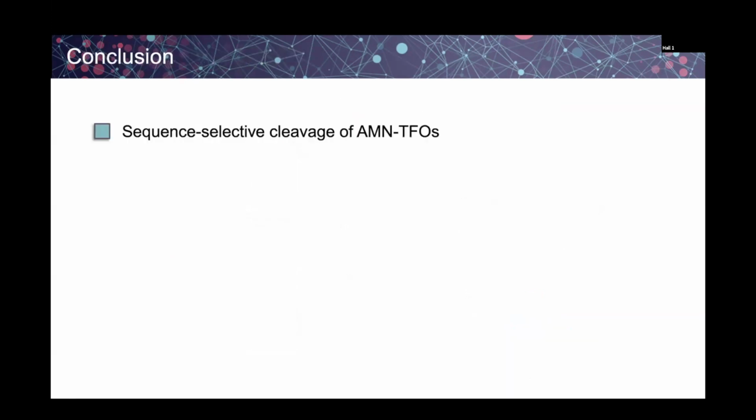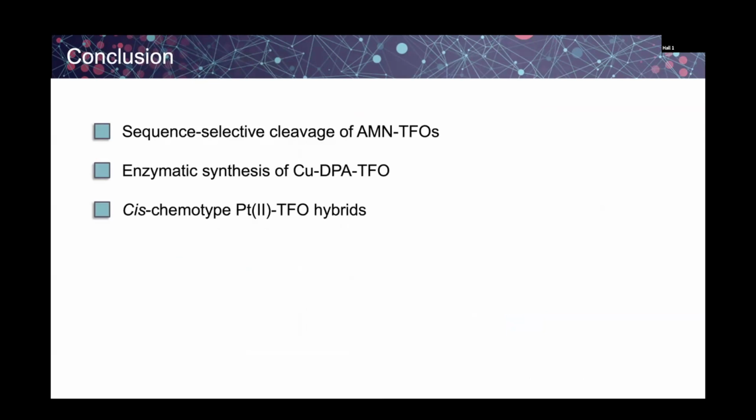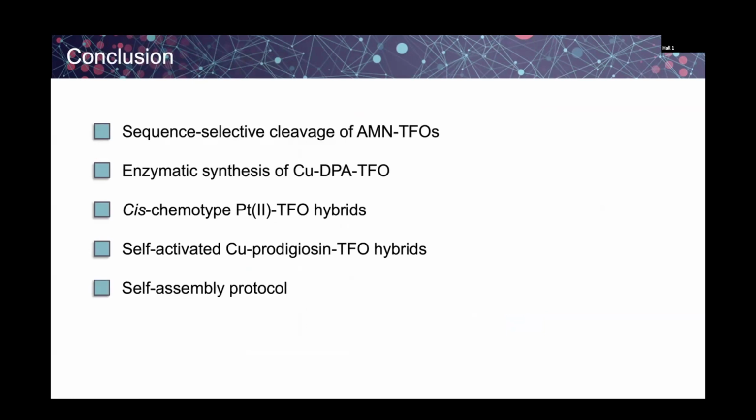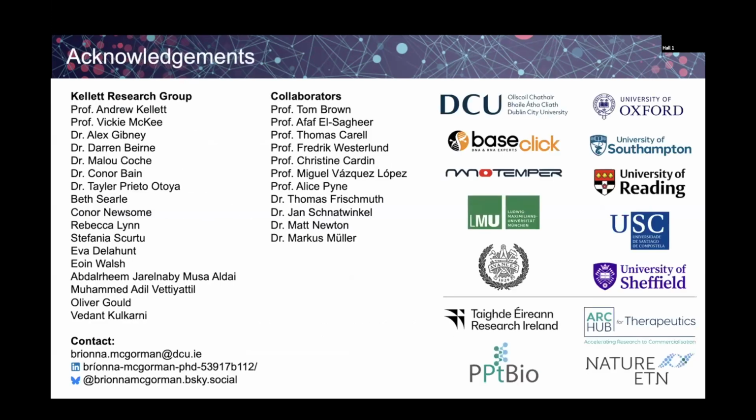Then just to summarize everything I've shown: the sequence selective cleavage of AMN TFOs. These can be enzymatically synthesized using SNI PECs. We can develop cis chemotype platinum TFOs to maintain the ability to cross-link with DNA, and we can achieve self-activated cleavage using the marine alkaloid TFO hybrids. Finally, I showed the self-assembly protocol, which can be used to screen large libraries of these metallodrugs, and also that the platinum DPA TFOs can prevent DNA polymerase read-through.